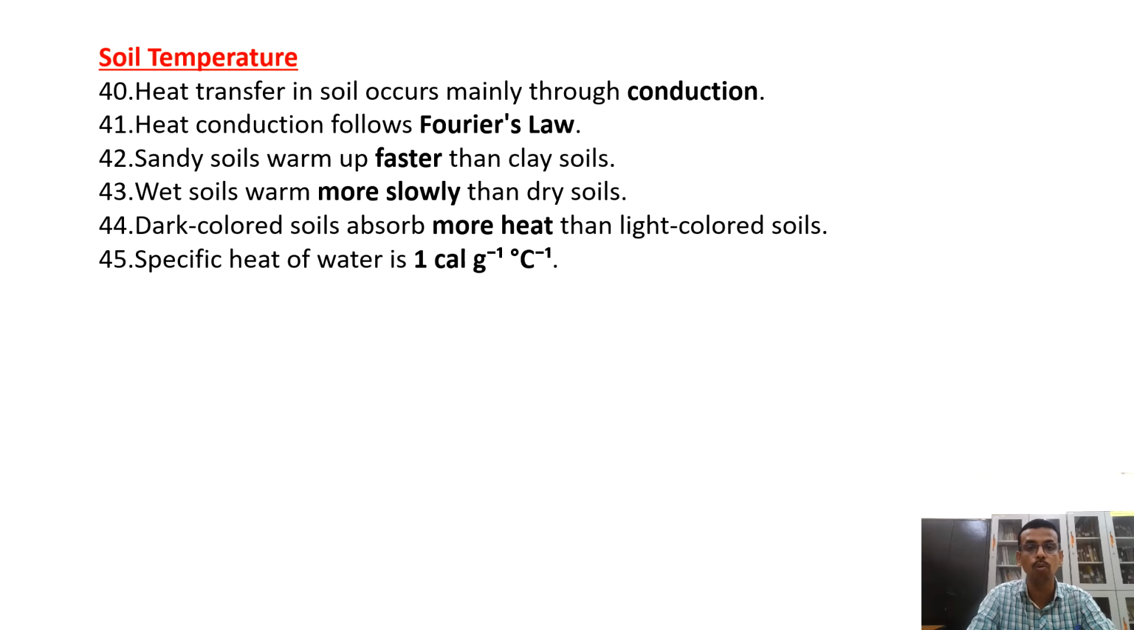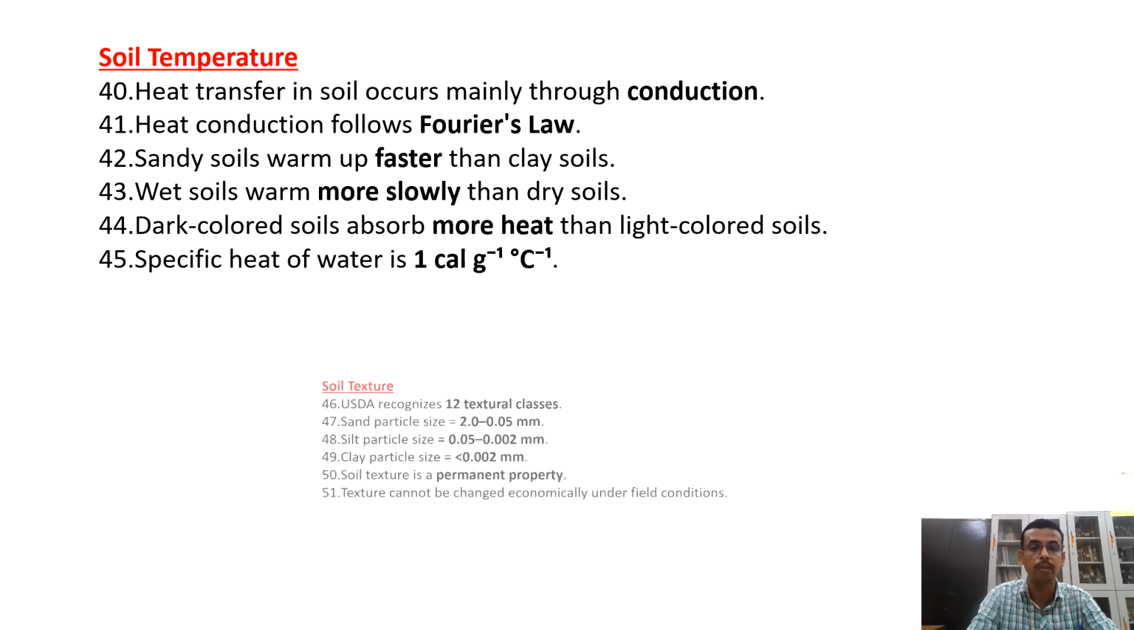Wet soil warms more slowly than dry soil because the specific heat of water is high. Dark colored soil absorbs more heat than light colored soil. Specific heat of water is 1 calorie per gram per degree centigrade in CGS unit.